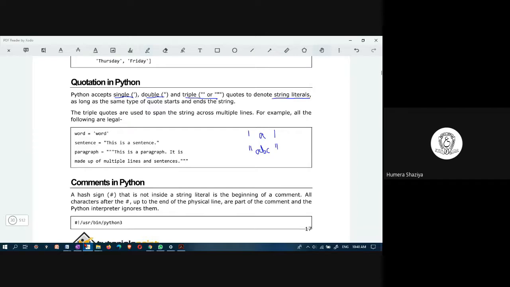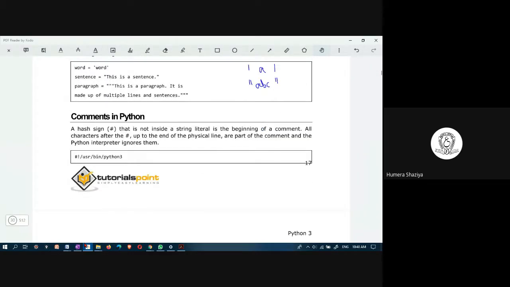The triple quote is used to span across multiple lines. With single quote and double quote, the entire statement should be within a single line, whereas triple quote can span multiple lines.